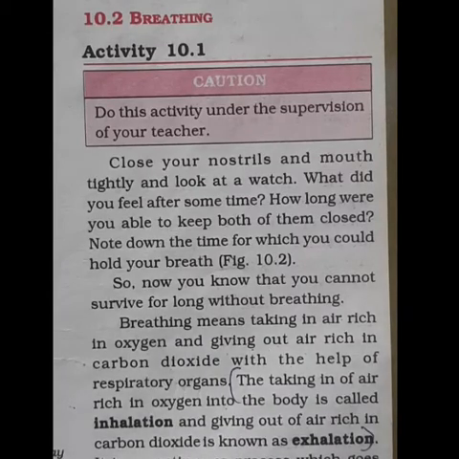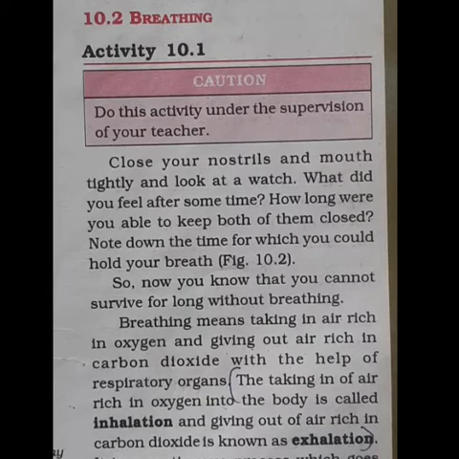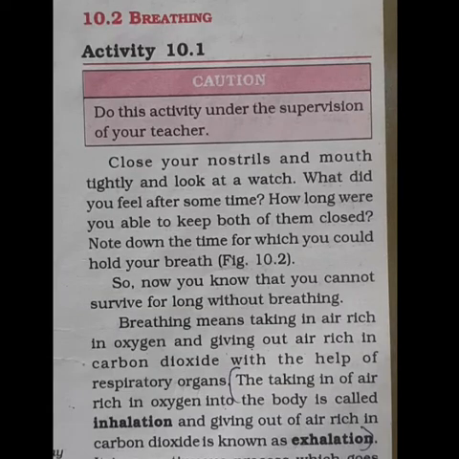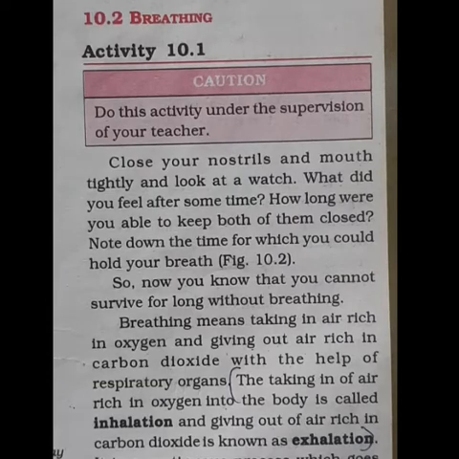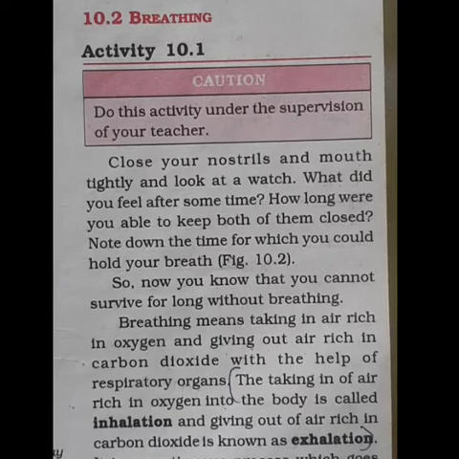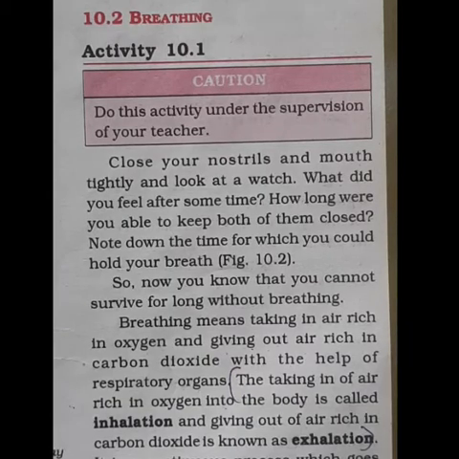Whenever a person needs extra energy, the person breathes faster. So, as a result, more oxygen is supplied to our cells. It helps in breaking down of food and hence more energy is released. You all know that when we breathe faster, we take in more oxygen, isn't it? So, it helps in releasing energy from the food.